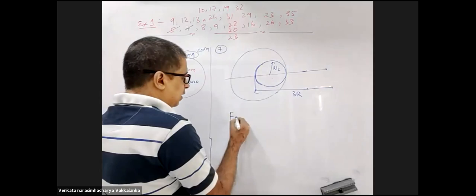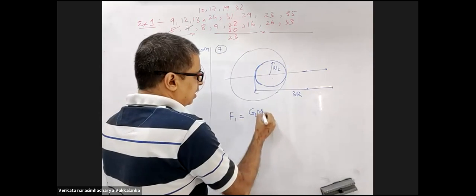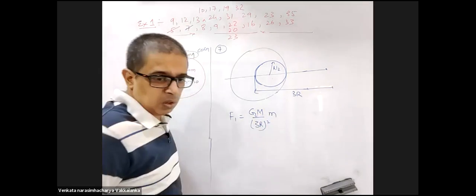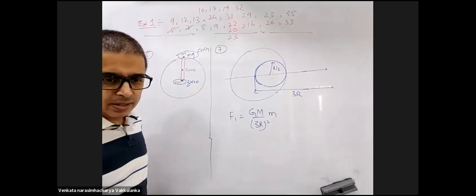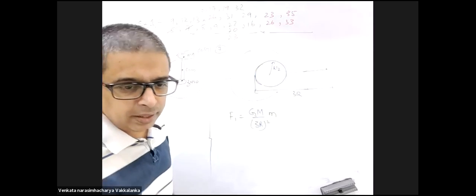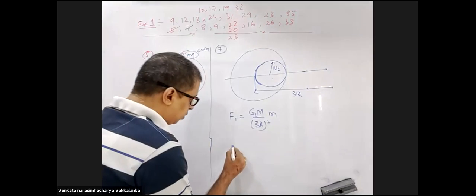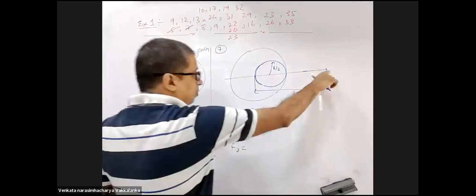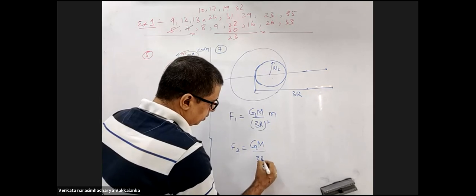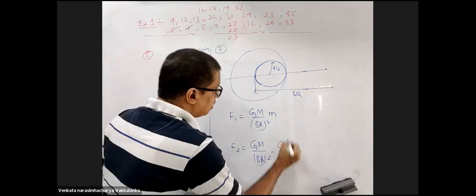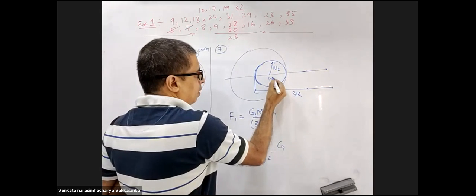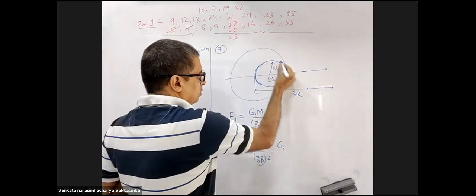Now F1, how do I calculate? G capital M by 3r whole square into small m. Now a spherical cavity of radius r by 2 is made in the sphere as shown. Now what will F2 be equal to? F2 will be the new field. It will be G capital M by 3r whole square minus G, what will be the mass of this removed part? M by 8.